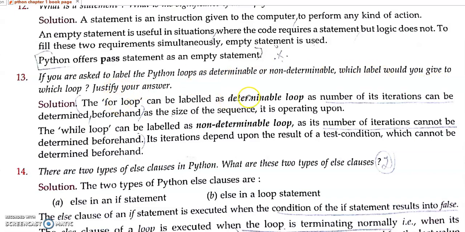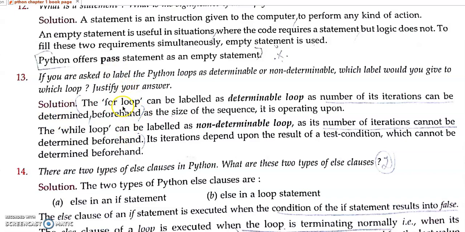For loop is determinable because it is a count, so it is also called a countable loop. While loop is a conditional loop, so it is non-determinate. Based on the condition, while loop will execute the set of instructions repeatedly. But for loop will go for a number of iterations only. We can determine that beforehand itself. So that's the difference between the for loop and while loop.